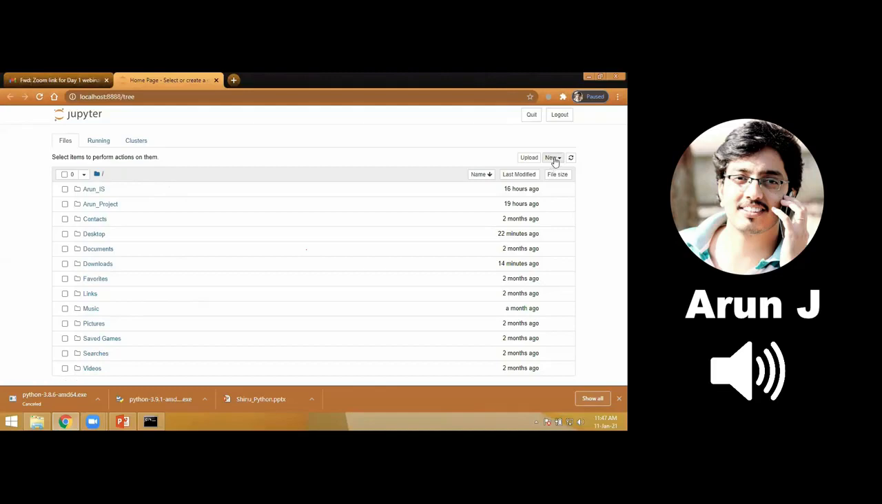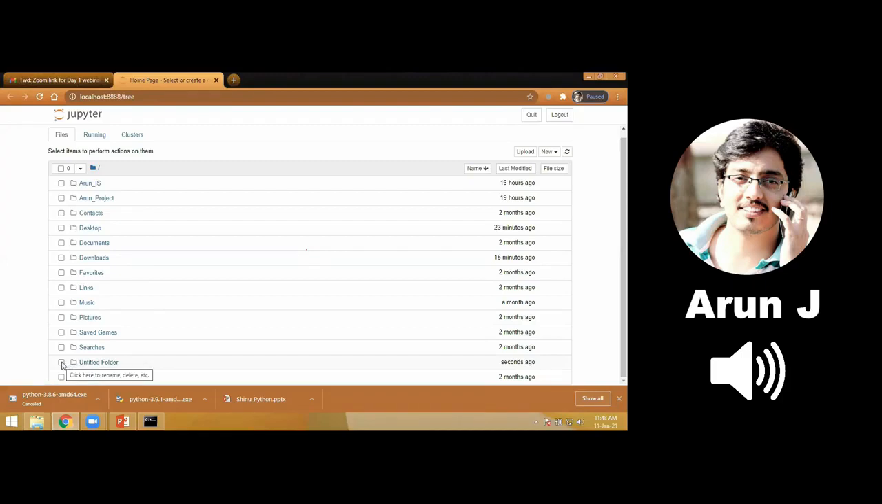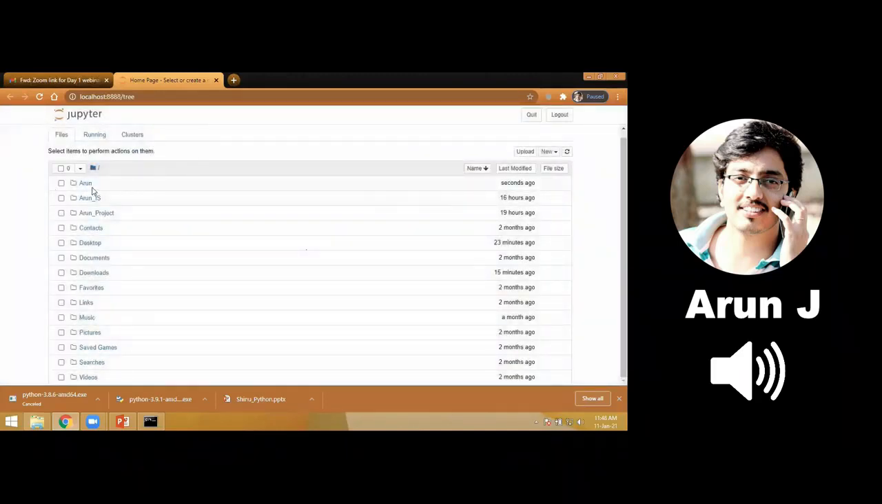To create a new folder, see in the top right corner we have a New button. Click on this, and we have a Folder option. Just click this, and it will create an untitled folder. I want to rename this folder. In order to rename, enable this checkbox. In the upper left corner we have a Rename button. I'm clicking on this, entering a new directory name. I'm giving my name, Arun, and rename. See, the folder has been created, Arun.